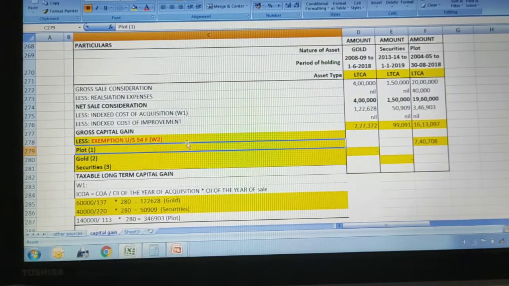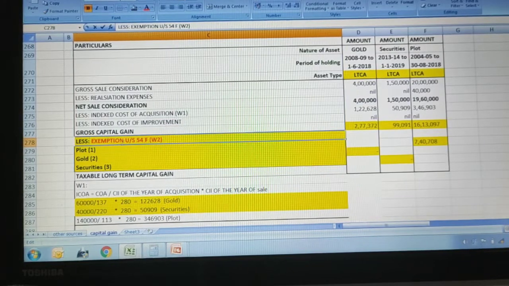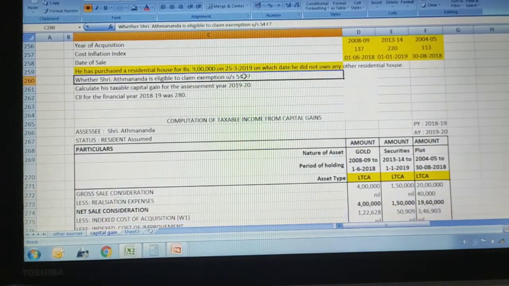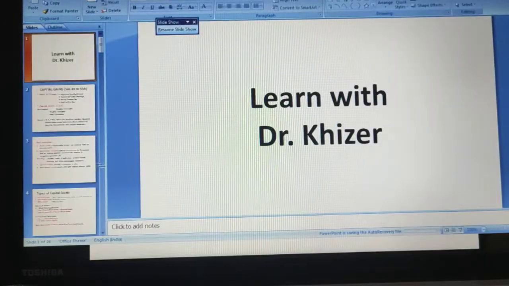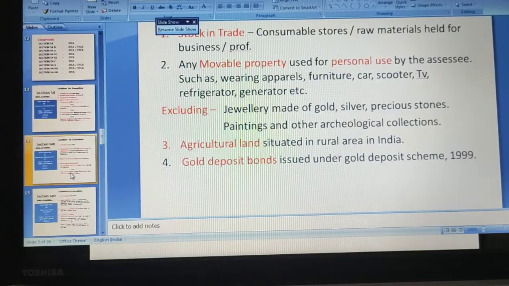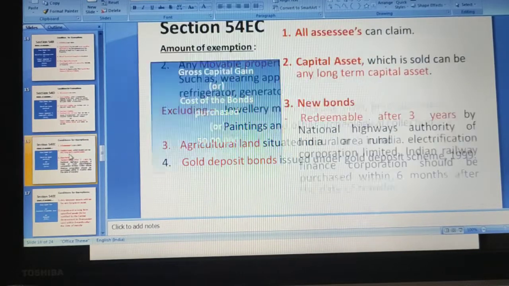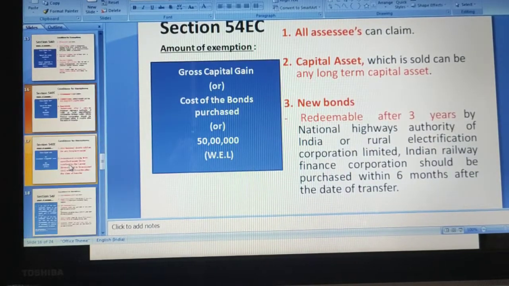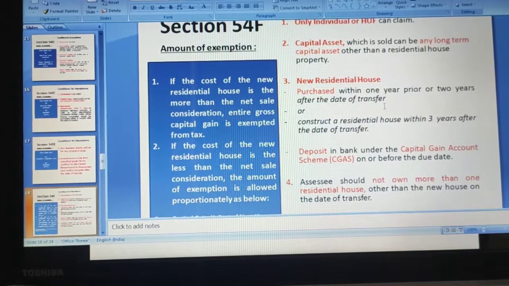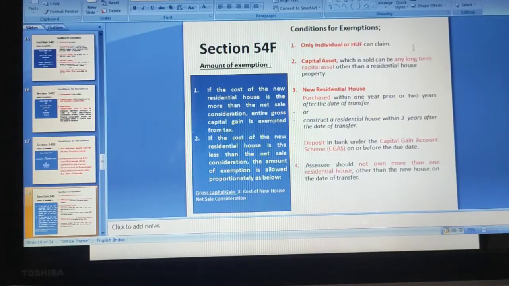Now with this you are going to subtract the exemption. As in this question it is asked whether 54F is applicable or not, we need to understand. So to understand this, we need to first go through the format of details of 54F. So what does it say here?